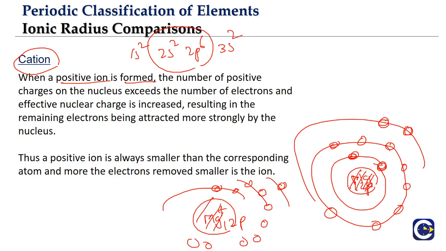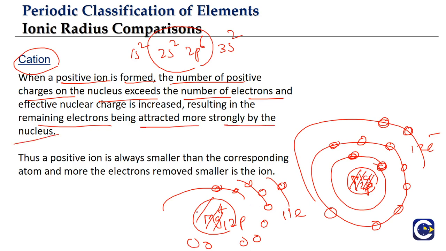So what happens whenever a cation is formed? The number of positive charges on the nucleus exceeds the number of electrons. Previously 12 protons were influencing 12 electrons, now 12 protons are influencing only 11 electrons. As a result, the remaining electrons are attracted more strongly by the nucleus.